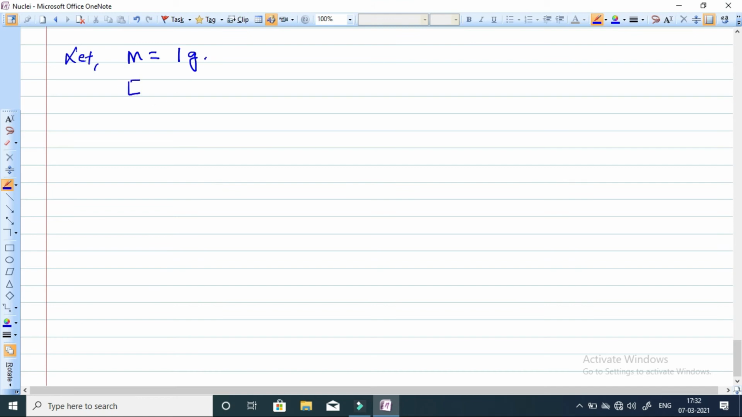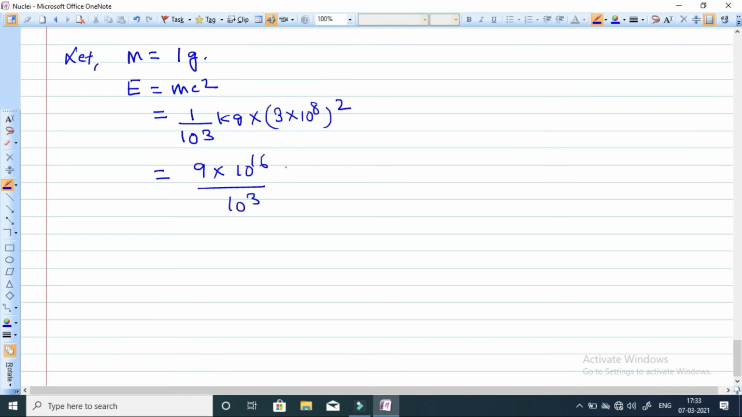Using this equation, E is equal to mc square. Mass is equal to 1 gram. When 1 gram is converted into kilogram, just divide it by 1000, 10 to the power 3. It will be converted into kg, multiplied with the speed of light 3 into 10 to the power 8 meter per second, and square is there, so put the value square. So it will be 3 square 9, 10 to the power 8 square, 10 to the power 16, divided by 10 to the power 3. So the value of energy is 9 into 10 to the power 16 minus 3, that is 9 into 10 to the power 13 joule, which is quite high.